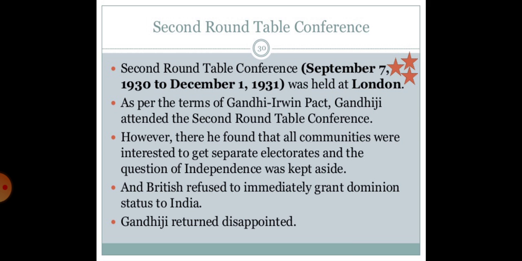The recommendations of the conference were published in a White Paper in 1933 and later discussed in the British Parliament. The recommendations were analyzed and the Government of India Act of 1935 was passed on its basis.